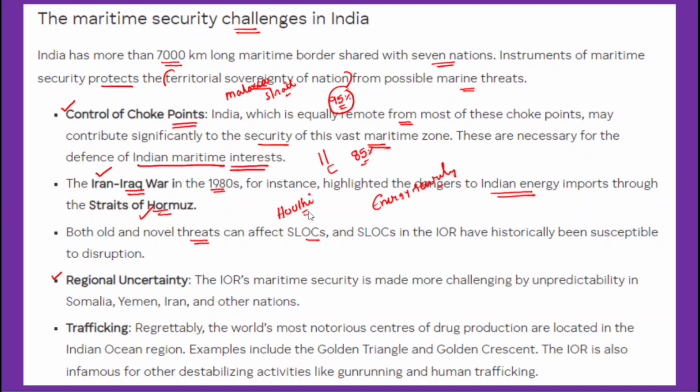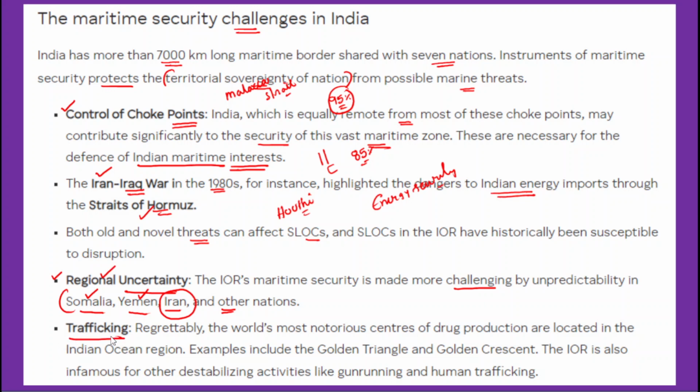Therefore, particularly because of the regional uncertainty, the Indian Ocean region's maritime security is made more challenging by unpredictability in Somalia, Yemen, Iran, and other nations. If you look at these countries, Somalia is particularly known for maritime piracy, so in this context anti-piracy activities are very important. Yemen is also facing a lot of conflict, civil war and internal crisis, and Iran has a conflictual relationship with the West. Because of this regional uncertainty, it also poses significant maritime security threats.